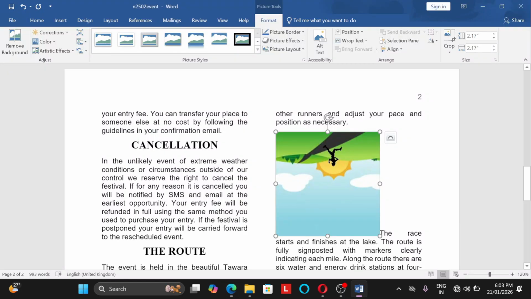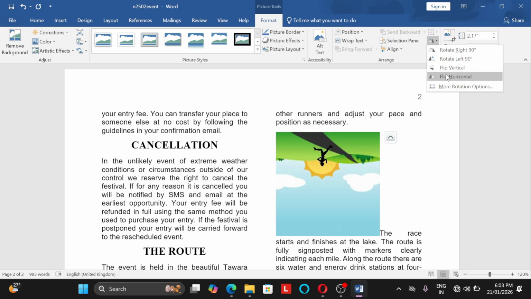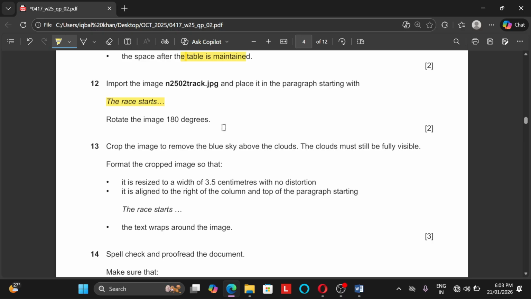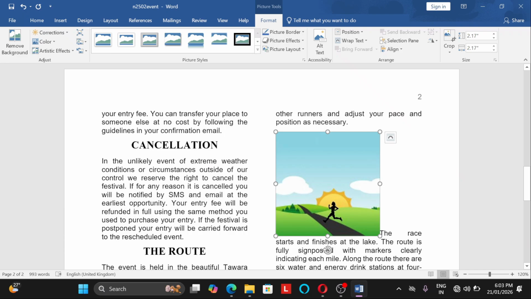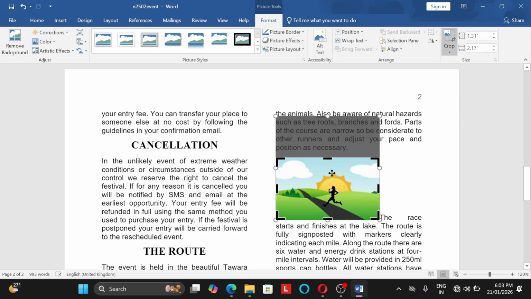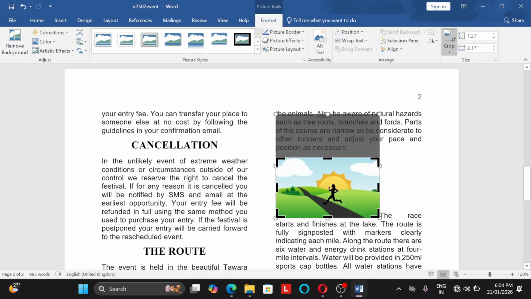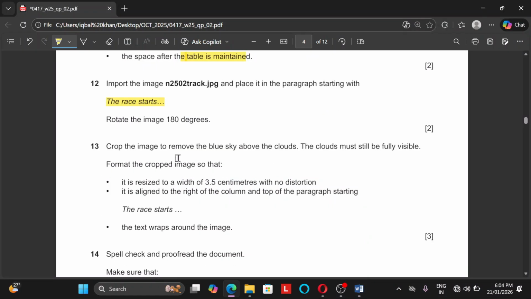Rotate the image to 180 degree. Select it, okay, and you will find here the flip. Immediately you need to rotate 180 degree. Crop the image to remove the sky blue above the clouds, okay, above the clouds. They don't want it, so we will select here and we will click on crop and just above the sky blue, we just try to crop it. Yeah, so this is perfect. Next, press enter. Done.